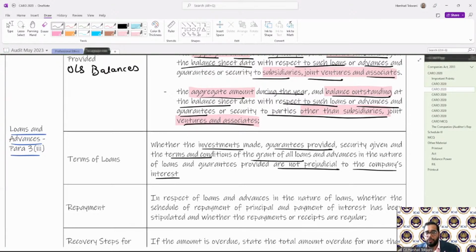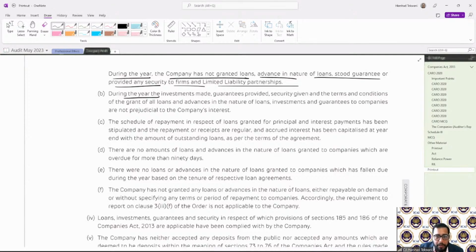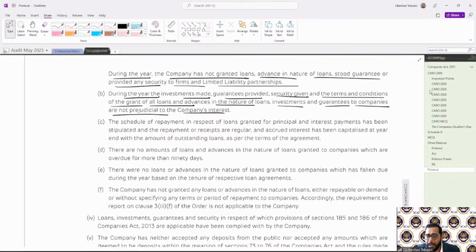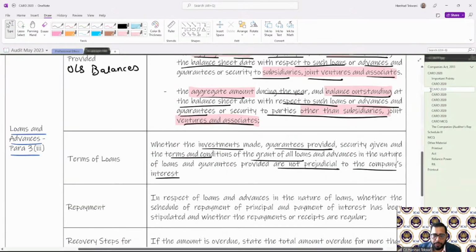So whether all the terms and conditions of the grant of all loans and advances, securities, guarantees are prejudicial to the interest of the company, whether it is something not appropriate. So we need to mention over here. And how is it reported? During the year, investment made, guarantees provided, securities given, and the terms and conditions of grant of all loans and advances in nature of loans, investment, guarantees to the companies are not prejudicial to the interest of the company. If there is something inappropriate, then we will report, otherwise not.